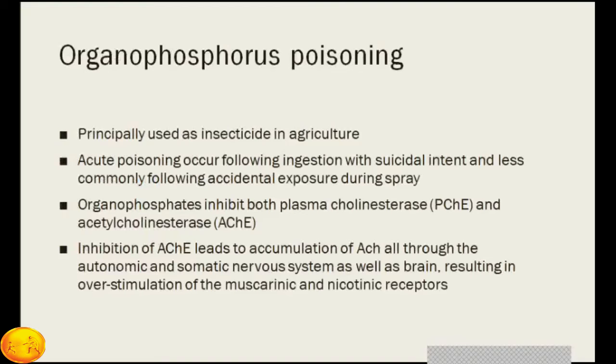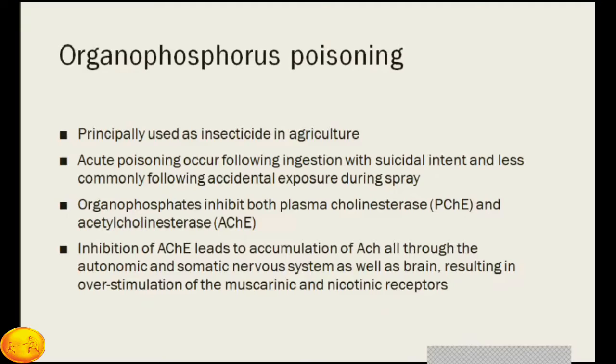Today I am going to talk to you about some insecticidal poisons and some animal bites. The most common insecticidal poison is organophosphorus poison. Organophosphorus poison is principally used as an insecticide in the agriculture area. Acute poisoning secondary to organophosphorus occurs following ingestion, mostly with suicidal intent, or less commonly following accidental exposure during the spray.